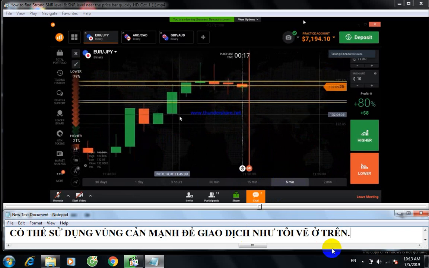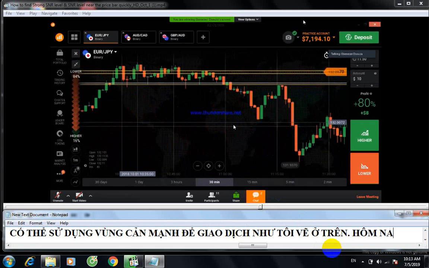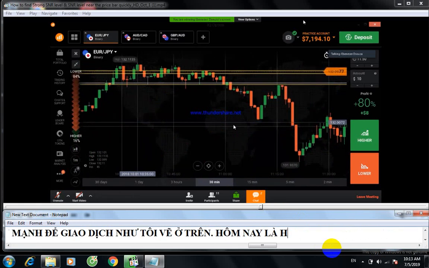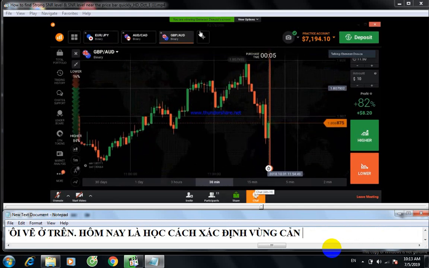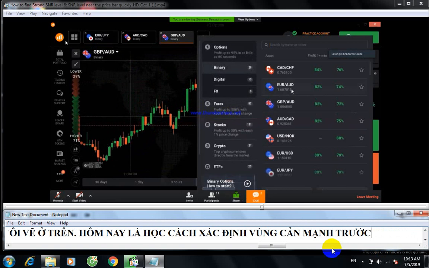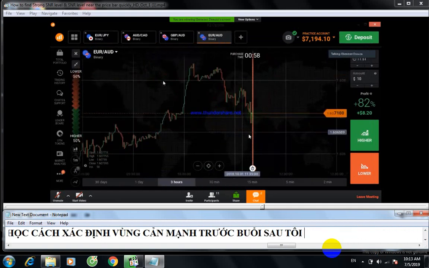How to draw the strong levels. The topic tomorrow is how to trade on strong levels. Okay, and I will show you. If you don't know how to draw, if you are a newbie, you can draw support and resistance levels like this. So just wait, I will show you.